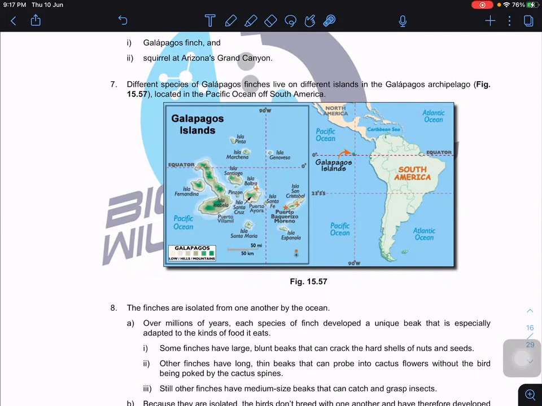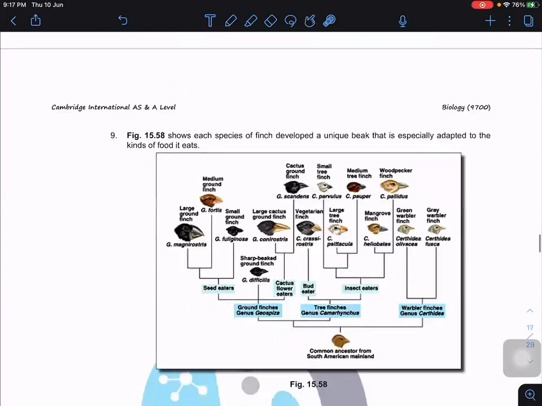Over a long period of time, they developed from a common ancestor into different kinds of finches, depending on the food, for example seed eaters, where the beak will be larger, bud eaters and insect eaters. Those with the best characteristics will survive because they get sufficient food supply, and pass on the allele to the next generations.